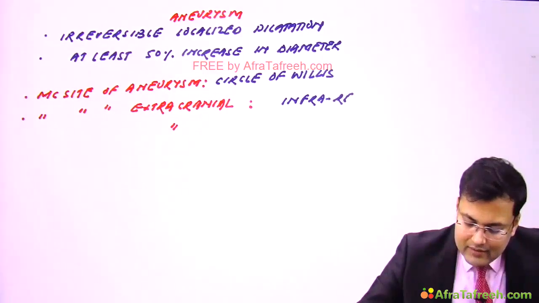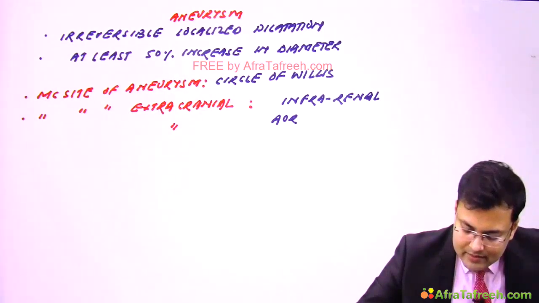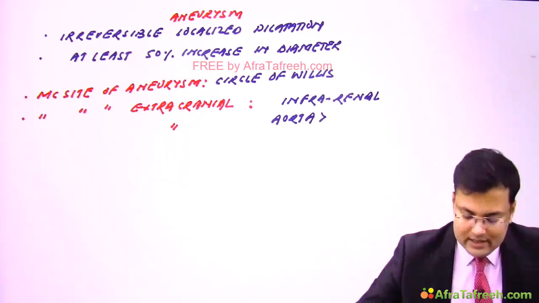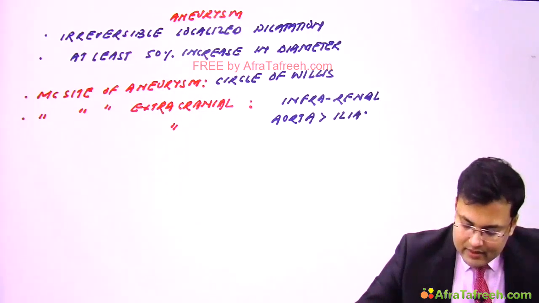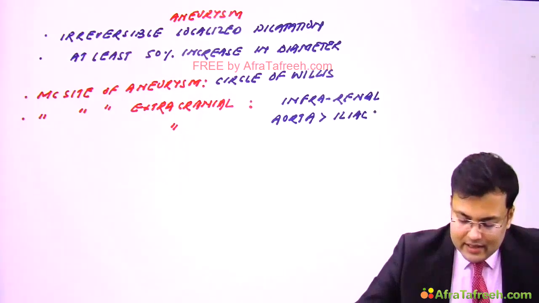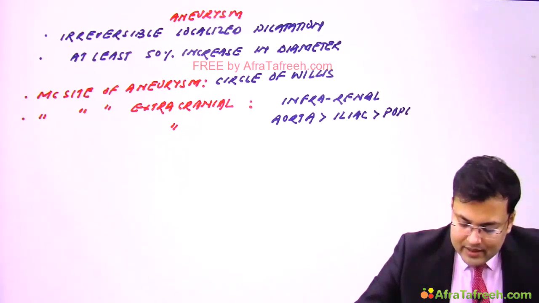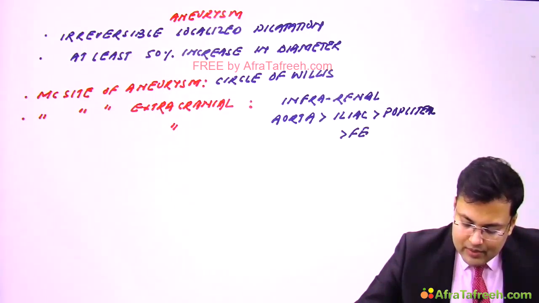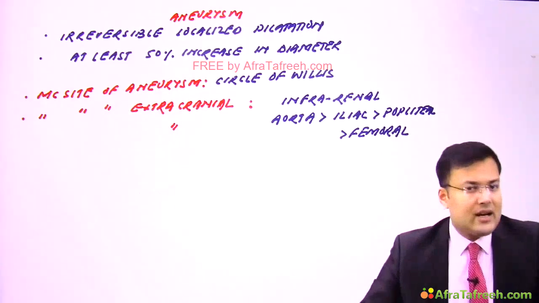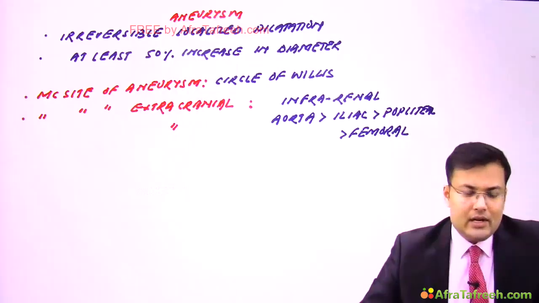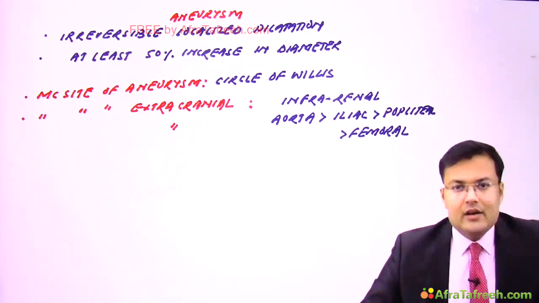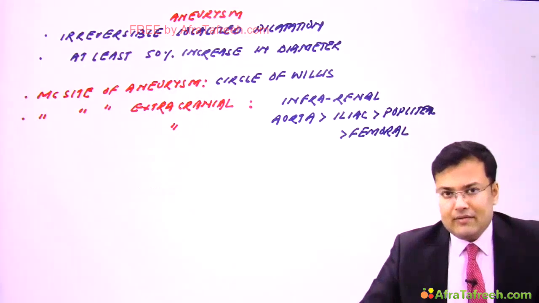After infrarenal aorta, what is the second most common site? Yes, it is iliac artery. After iliac artery, it's the popliteal artery. And after popliteal, it's femoral. So what's the most common site of extracranial aneurysm? Infrarenal aorta, followed by iliac artery, followed by popliteal artery, followed by femoral artery.